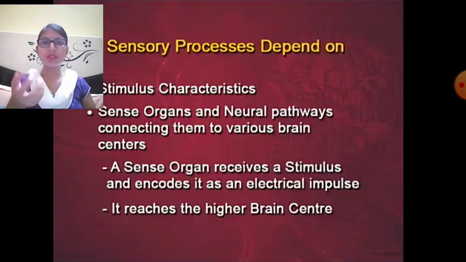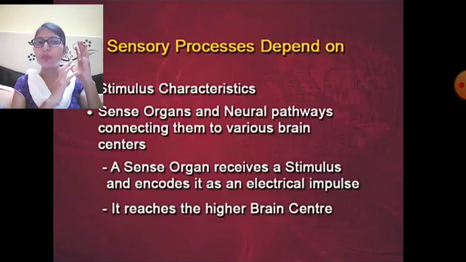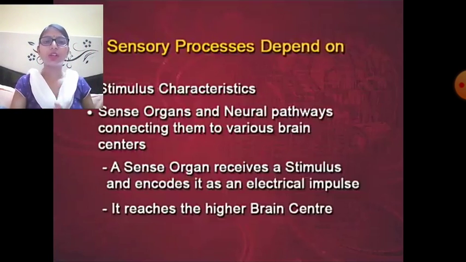Now, the sense organs, which have the receptors, receive the signals, and through the neural pathways send them to the various brain centers which are responsible for the sensation. So a sense organ receives a stimulus and encodes it as an electrical impulse, which reaches the higher brain centers. So this is the whole process through which we attain the sensation.